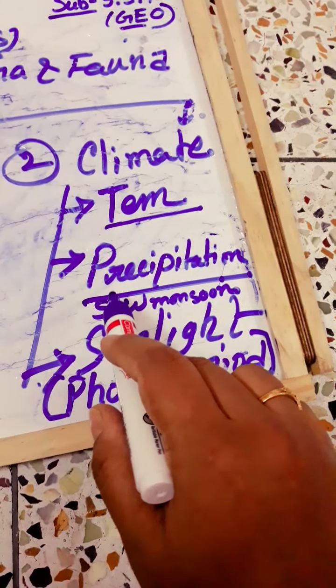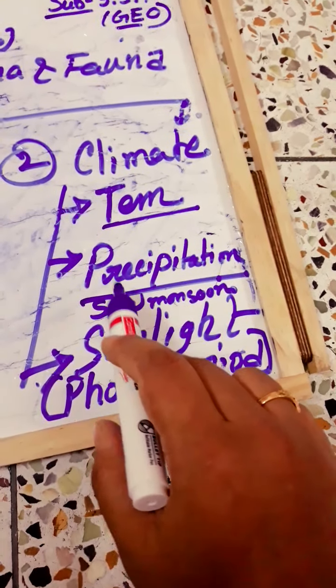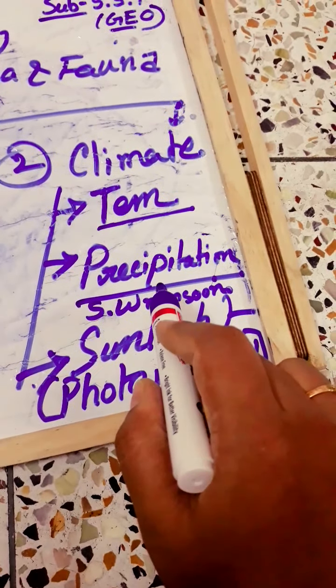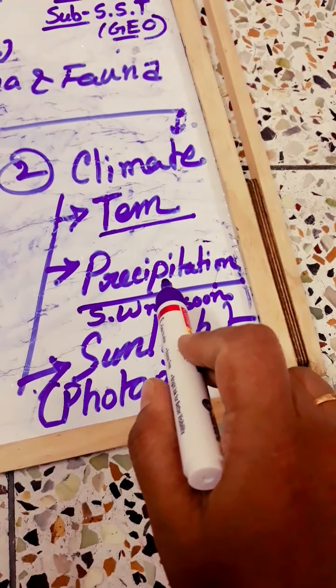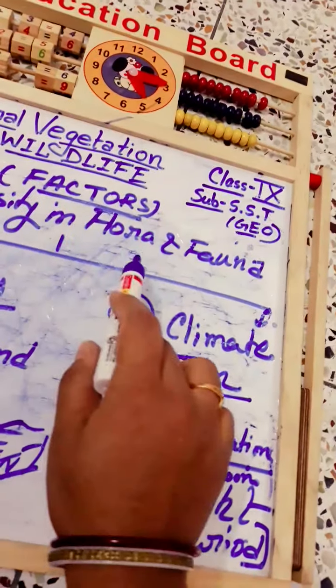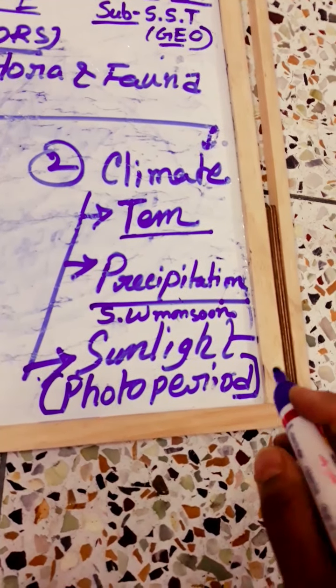That's why at that region the forests are also densest if we compare it to the desert region. You know that in the desert region, the amount of rainfall is very much less. So precipitation is another important factor for growing the flora and fauna or different types of plant species.